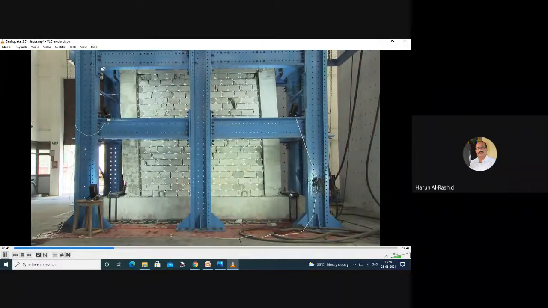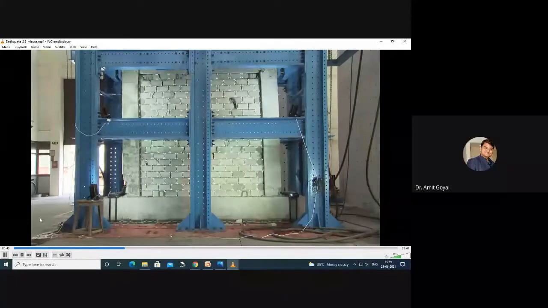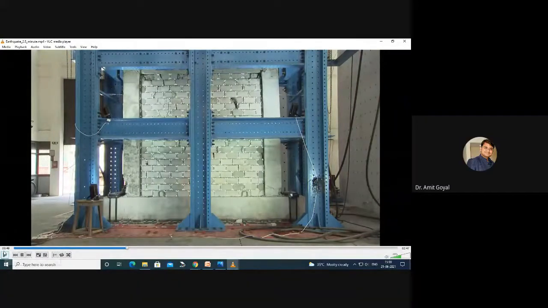Sir, now how to repair it? Does it have to be removed fully? You need to remove it fully and repair it, cast the structure again. Okay, thank you sir.